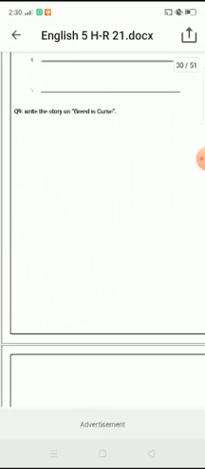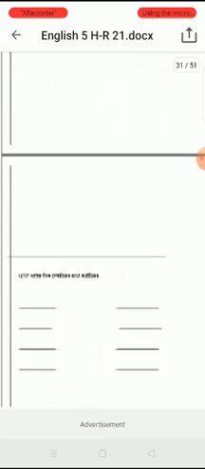Then question number 9: write the story on greed is curse. Question number 10: write 5 prefixes and suffixes. What is basically a prefix and what are suffixes? A prefix is a word part added in front of a base word to change the meaning, for example the word re-again. In this word, re is the prefix and the word again is the base form.